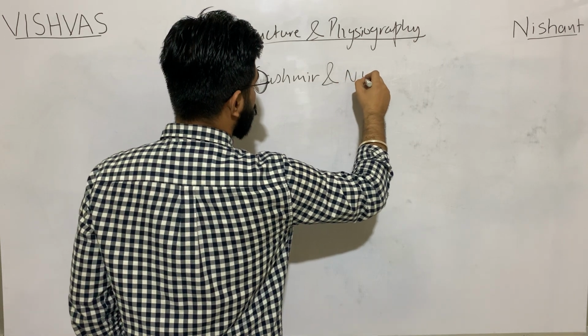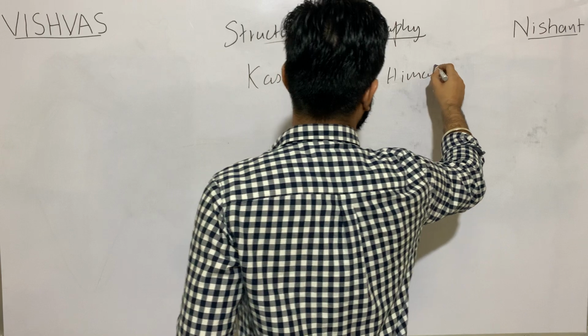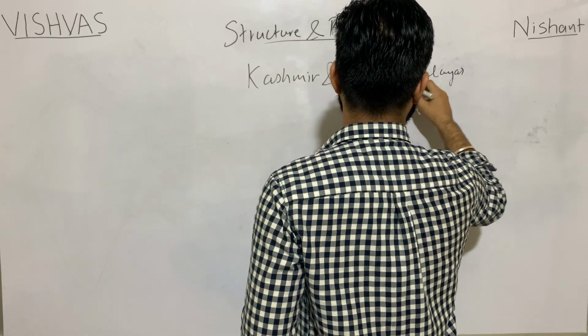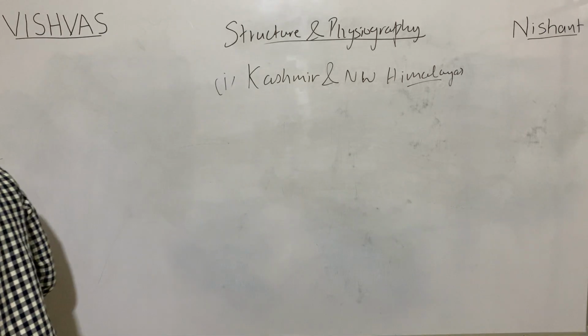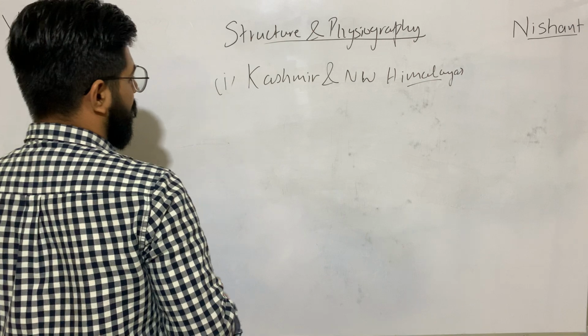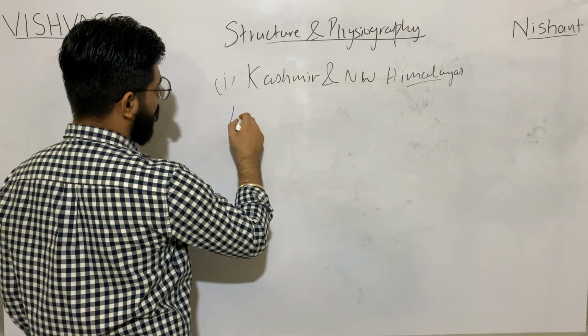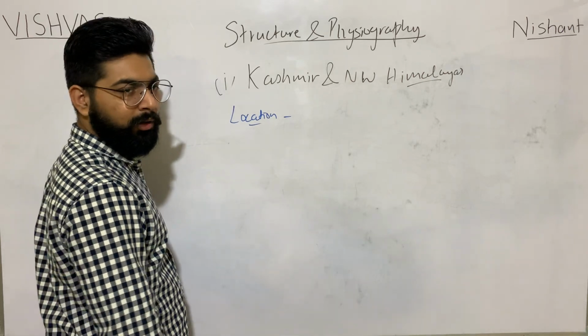The first classification is Kashmir and Northwest Himalayas. First, what is the location?